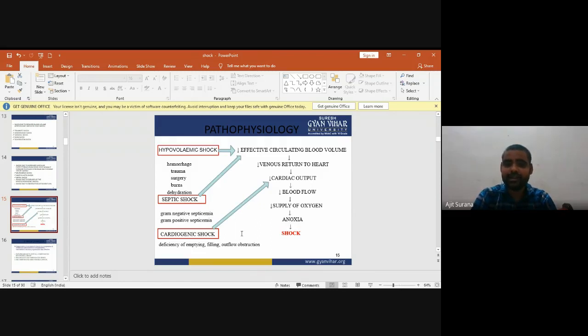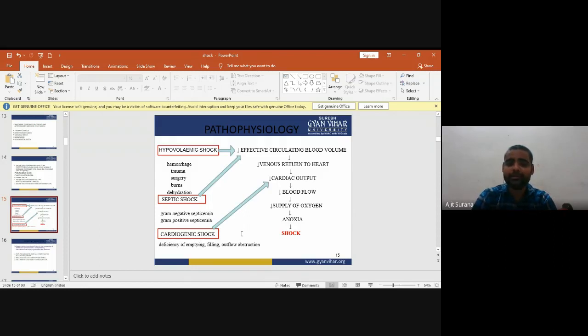The second one is septic shock. It mainly occurs due to gram negative or gram positive septicemia. It may also decrease effective circulatory blood volume, same as hypovolemic shock. The third one is cardiogenic shock. It mainly occurs due to deficiency of emptying, filling, or outflow obstruction, which causes decreased cardiac output.